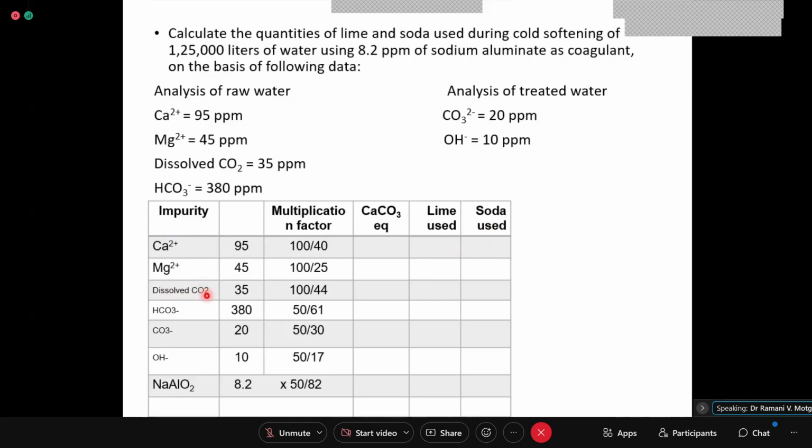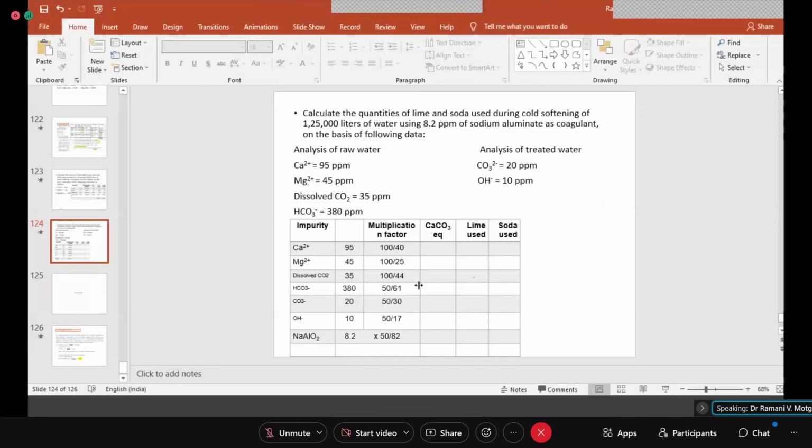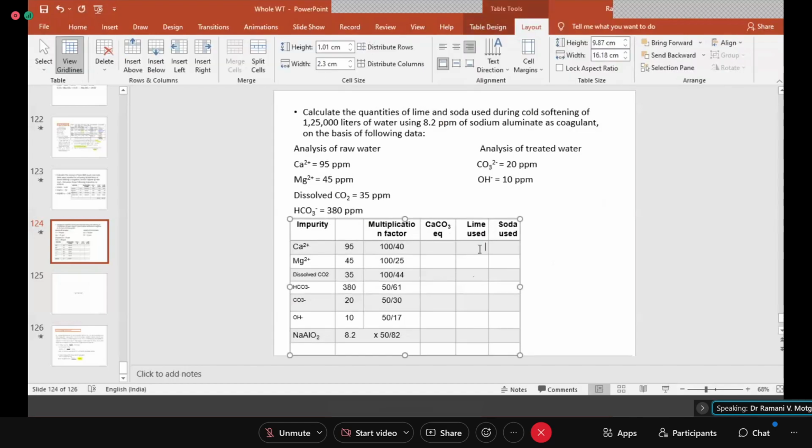Then dissolved carbon dioxide, it is using lime only, so the equivalents will be written here only. So I'll just write in this particular case where it will be used and where it will not be used. So we will write here minus and here plus. Here the equivalents will be plus, here also it will be plus.